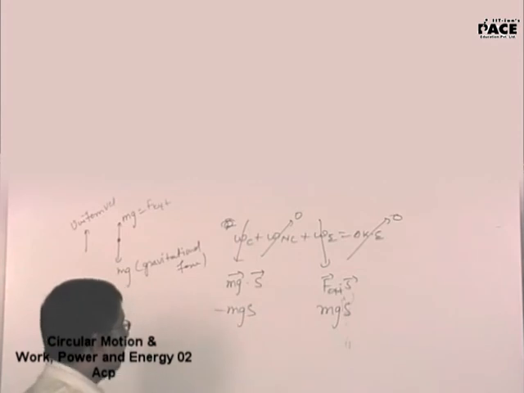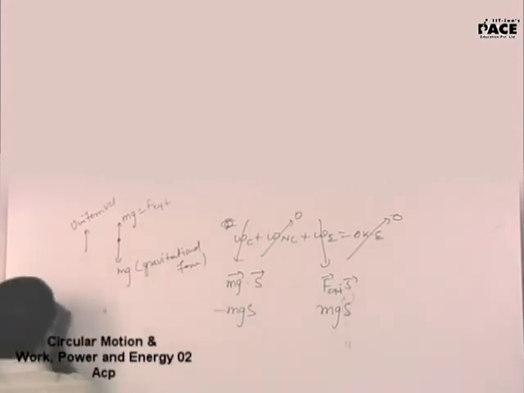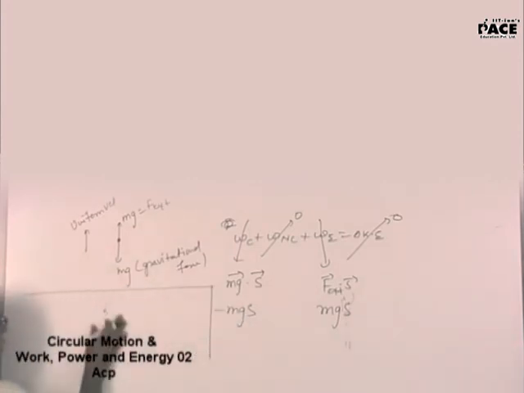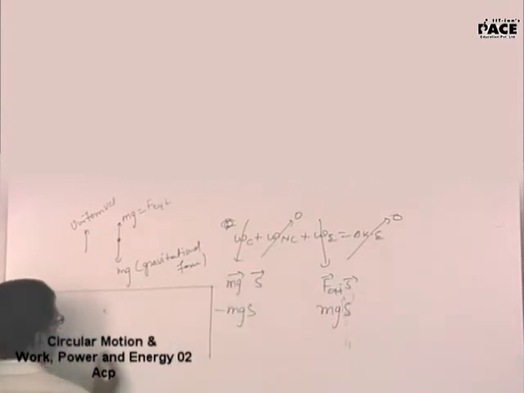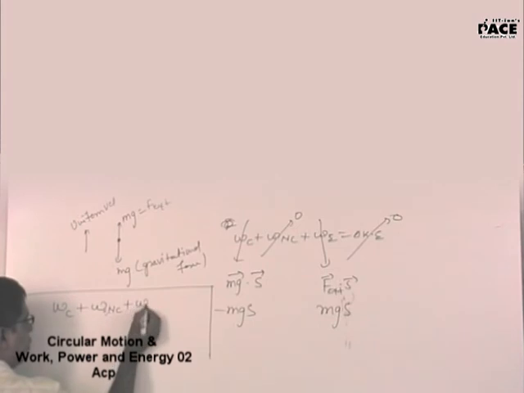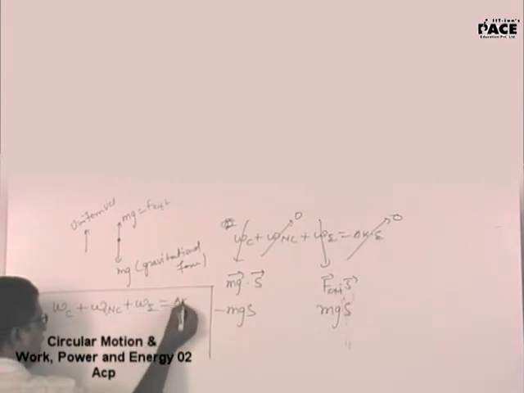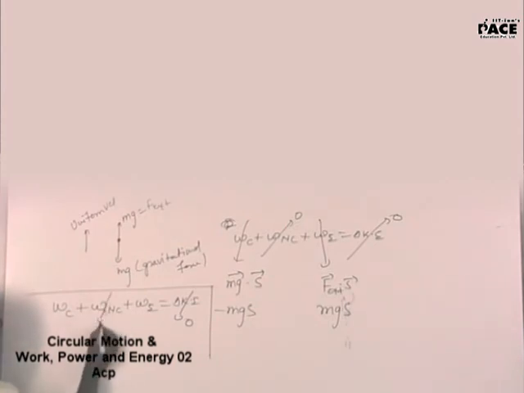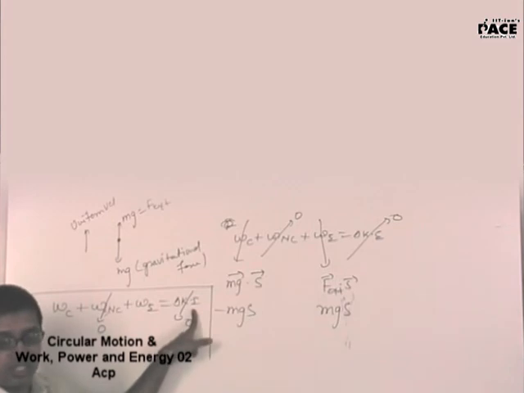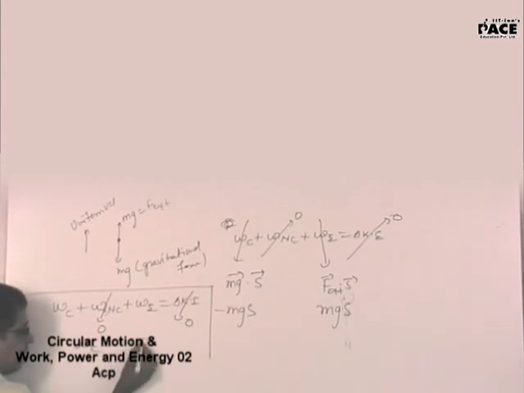And remember, in all such problems hereafter, whenever the work done by the non-conservative force is 0 and the change in kinetic energy is 0, that is, it is moving with uniform velocity, under those circumstances the work done by the conservative force will be minus of the work done by the external force.